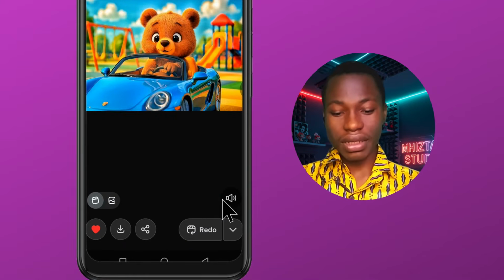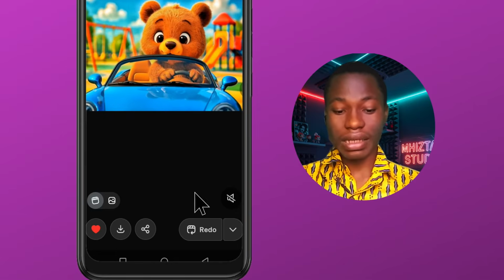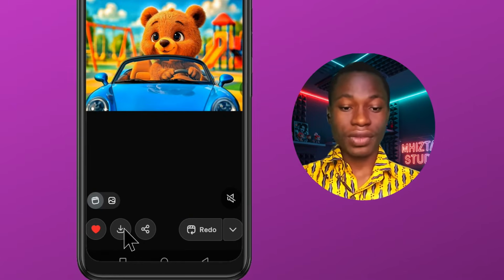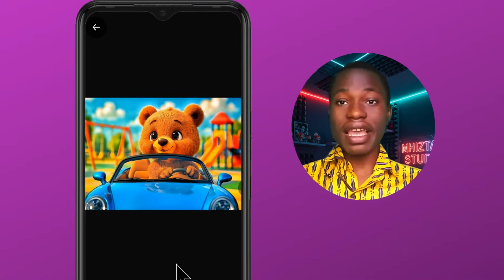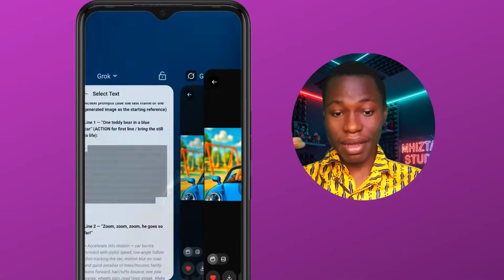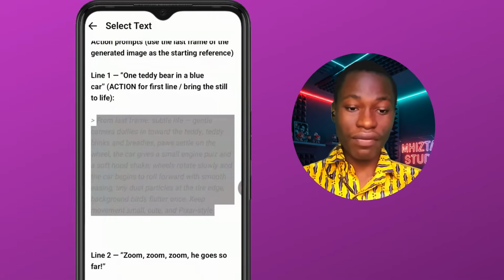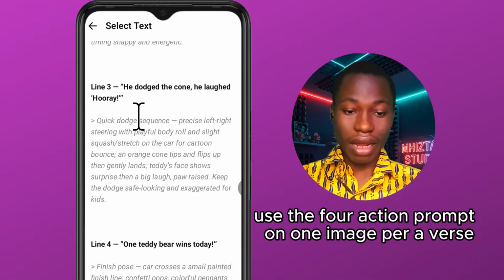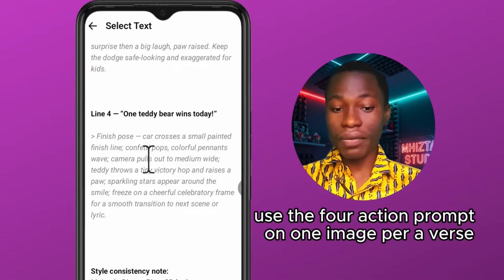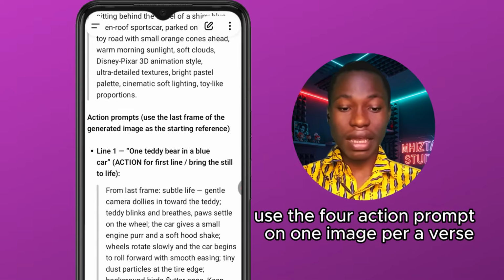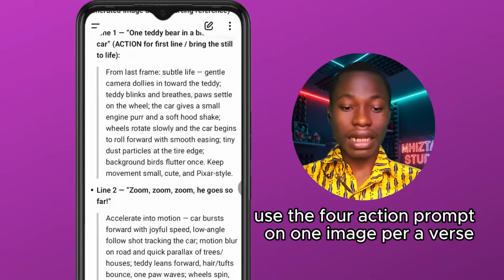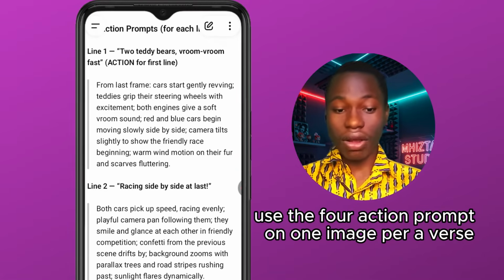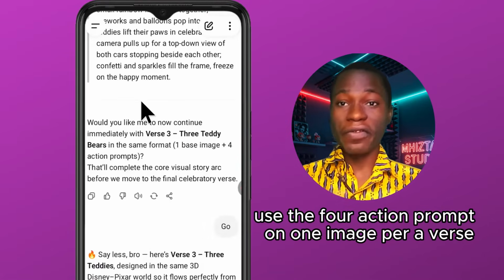Okay, so we can simply click on this icon to remove the sound and then hit quick play to download the video, right? So we're going to do the same thing with every line that we have. Remember, you're just going to copy line 1, then we come to line 2 and copy, come to line 3 and copy, come to line 4, and then we know that we are done with this first verse. And then we're going to do the exact same thing on verse 2, same thing on verse 3 and verse 4, depending on how many verses you want it to be.